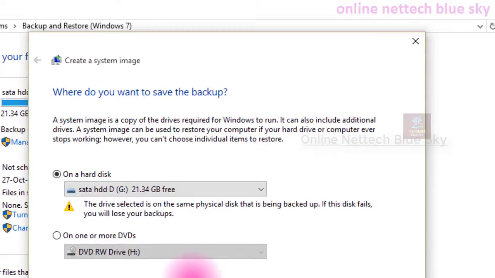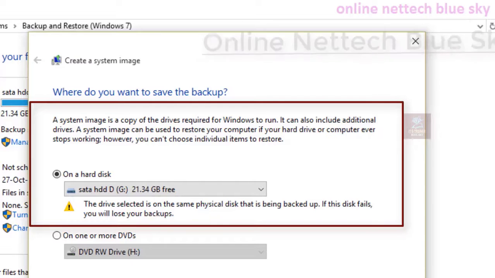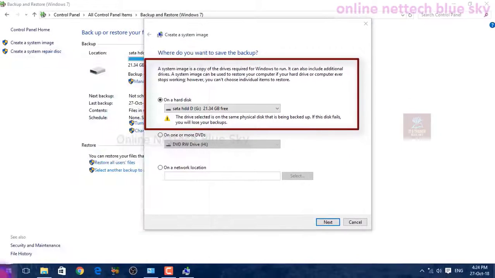You can see this warning: the selected drive is on the same physical disk that is being backed up, and if it fails you will lose your backup. So if one hard disk fails, you can recover your data from the second hard disk. You must have a minimum of two hard disks. You can see it just gave me a warning, because I have no second hard disk, but I'm just showing how we can take a backup here.